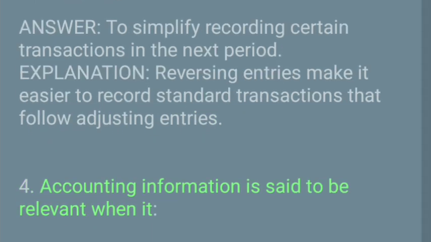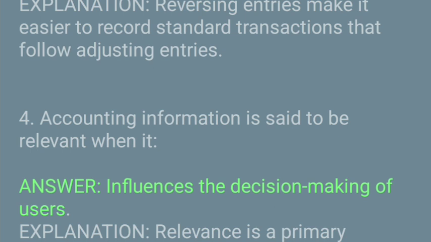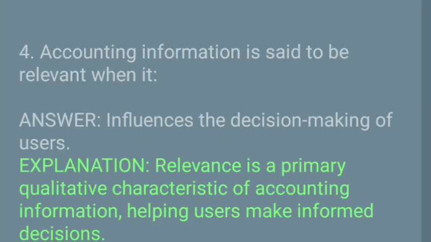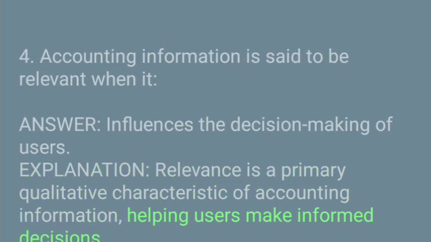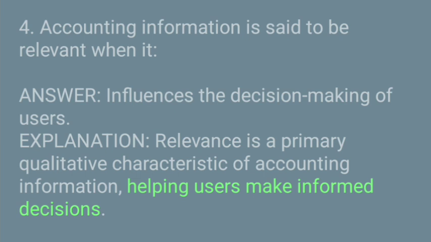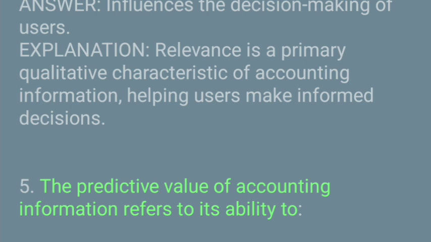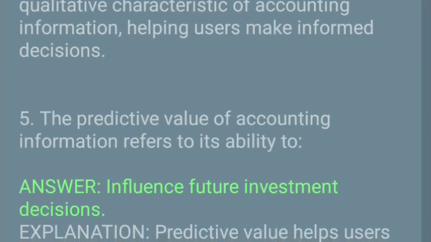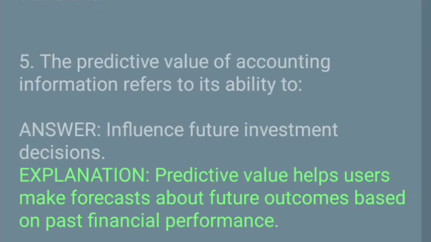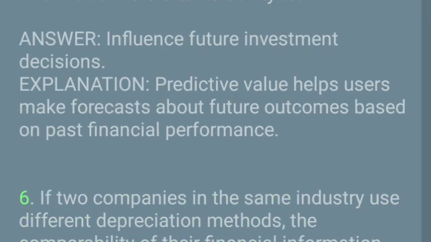4. Accounting information is said to be relevant when it. Answer: influences the decision-making of users. Explanation: relevance is a primary qualitative characteristic of accounting information, helping users make informed decisions. 5. The predictive value of accounting information refers to its ability to. Answer: influence future investment decisions. Explanation: predictive value helps users make forecasts about future outcomes based on past financial performance.